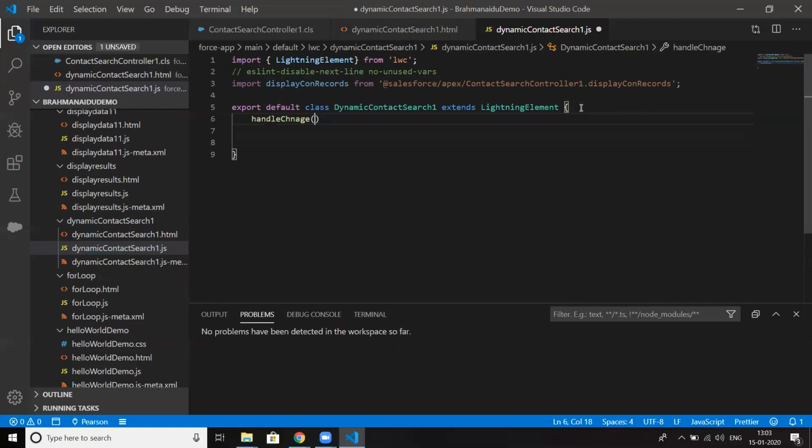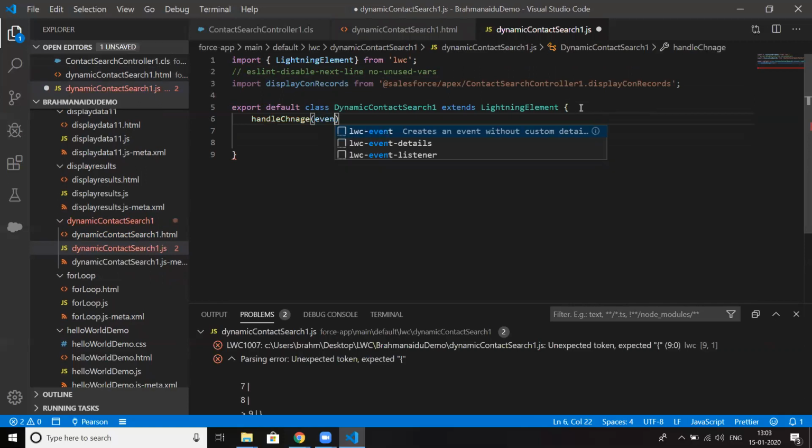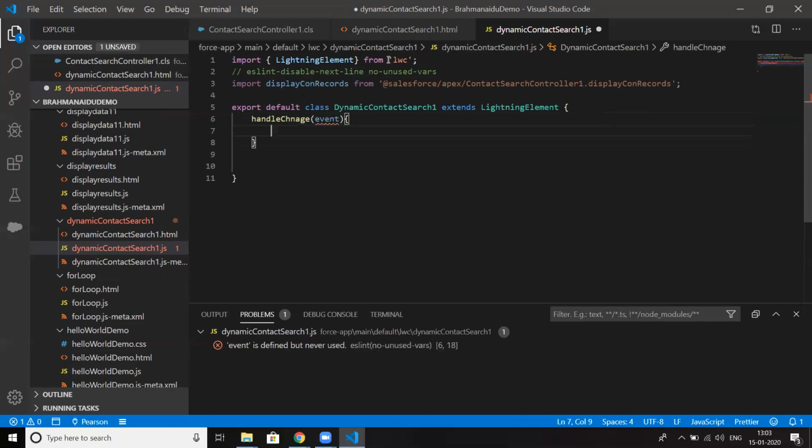Since we will be dealing with an event, we need to put event. I'm importing the track property and setting track.